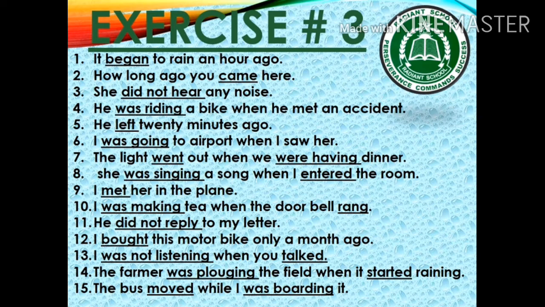In this sentence, there is again the combination of past indefinite and past continuous tense, because coming and going of light is not a continuous process. That's why we have written past indefinite tense in the first part and the second part is there for past continuous tense. She was singing a song when I entered the room. Was singing, past continuous, entered, past indefinite.